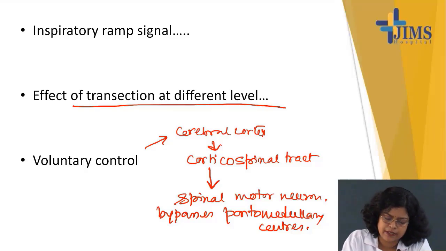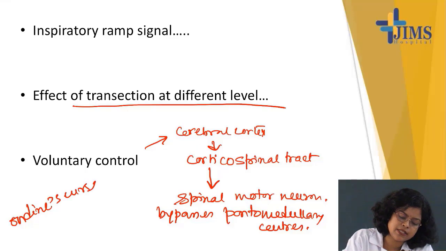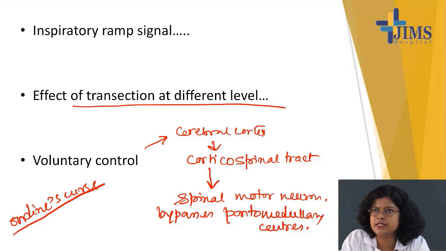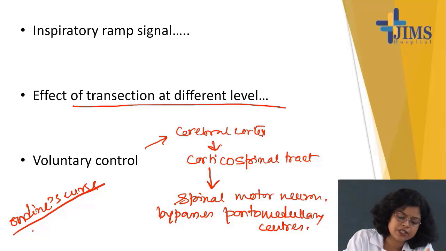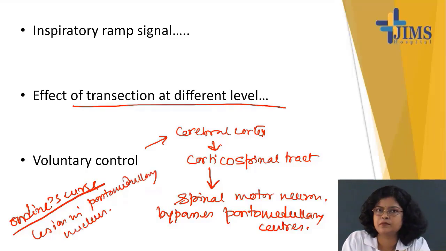Now there is a disease known as Ondine's curse. What happens in this disease? There is a lesion in the pontomedullary nucleus, but the voluntary control pathway is normal.